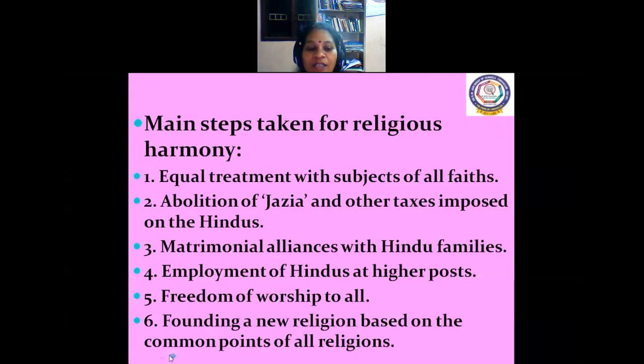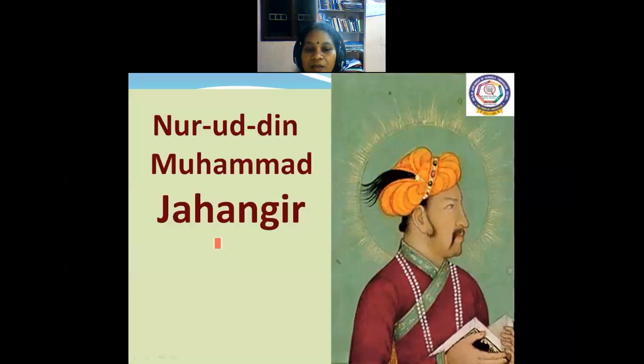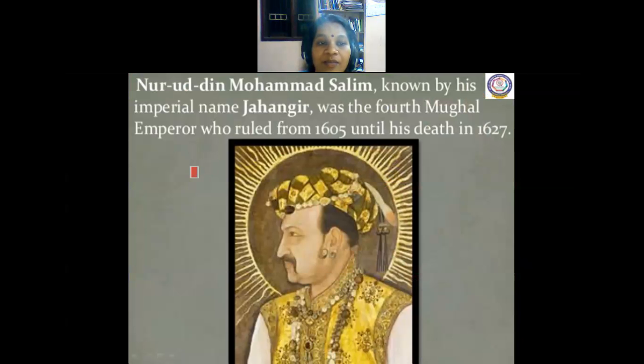of all religions. See, Akbar's son, Jahangir. The first ruler was Babur, the second Humayun, third Akbar and fourth Akbar's son, Jahangir. Let's see about Jahangir. Nur Jahan. Muhammad Salim, known by his imperial name Jahangir, was the fourth Mughal emperor who